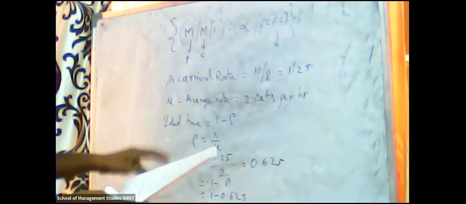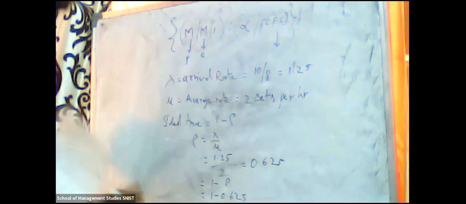How many jobs are ahead of the average set just brought in? So they asked us LS. So what is LS? It is the expected number of customers in the system. We already know rho, and we know lambda and mu also.